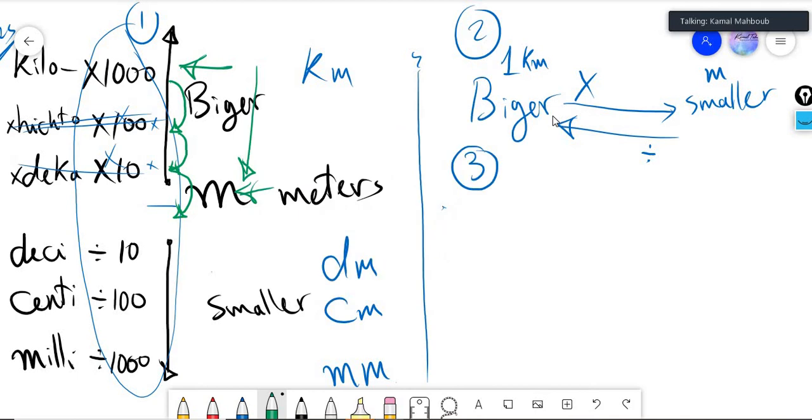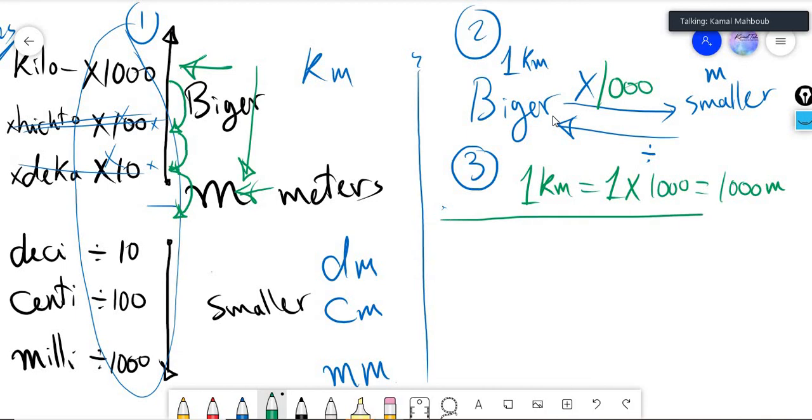1, 2, 3. Now 1,000. That is the third step we will use. Now 1 kilometer equals 1 multiplied by 1,000, equals 1,000 meters. Now let's answer some problems to understand more.